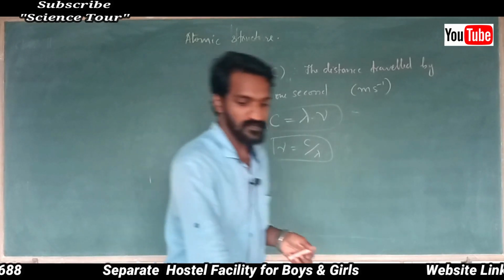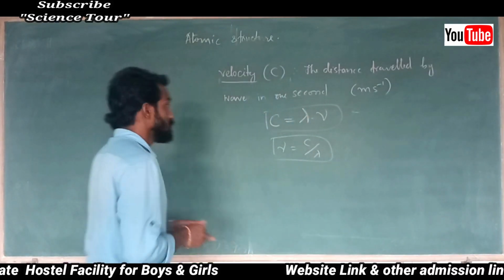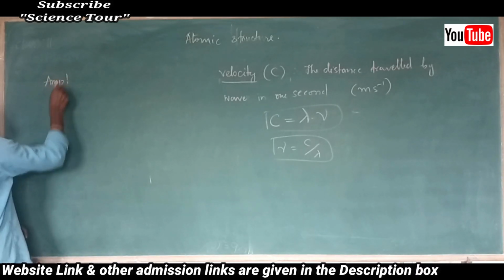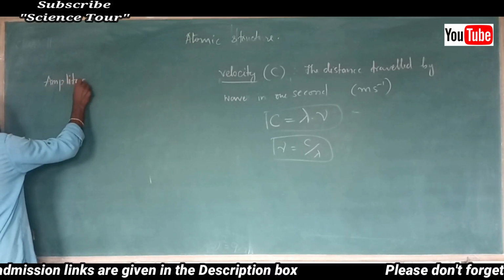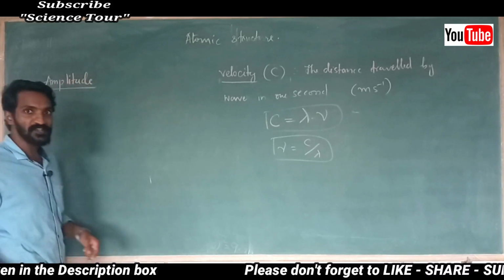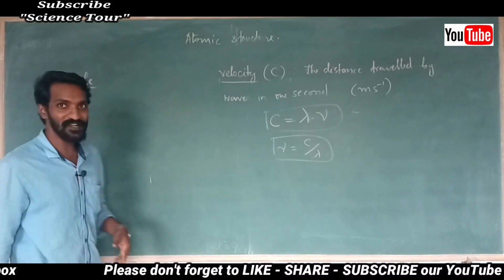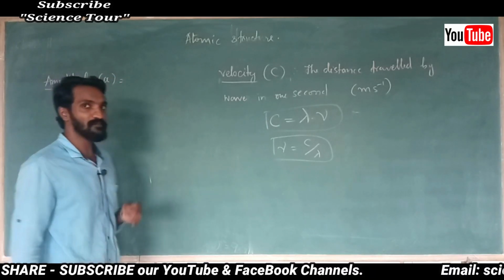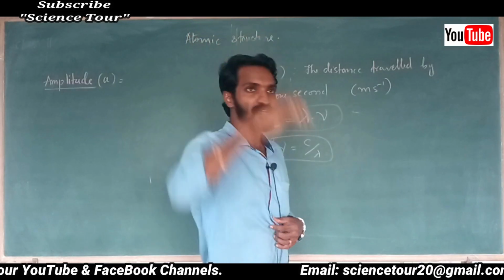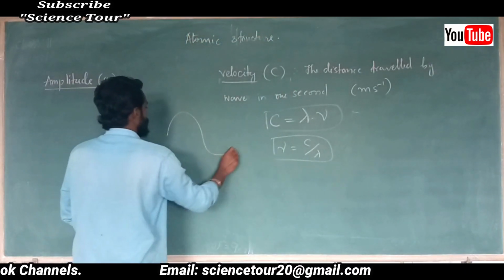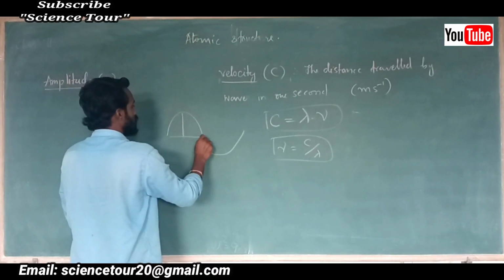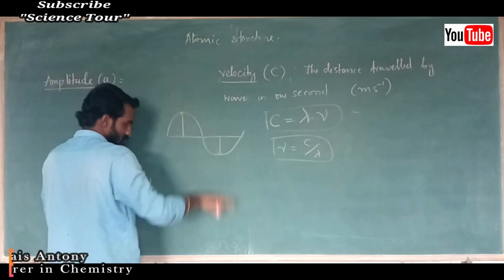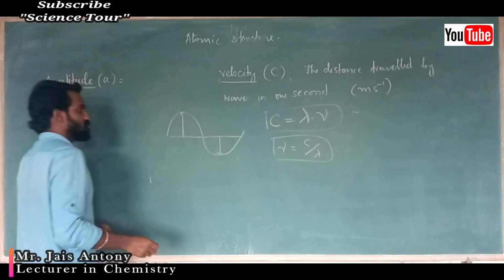Okay, my dear students, next is amplitude. This is not attitude, okay, don't get confused. Amplitude is different, attitude is different. What is amplitude? This is represented by A. Amplitude means height of crest, like this. Height of crest or depth of trough: here to here it is height, here is depth of trough.